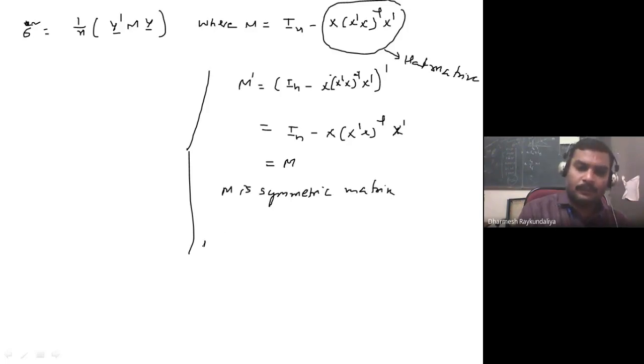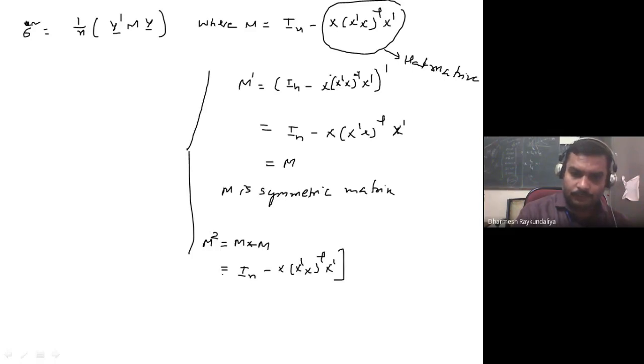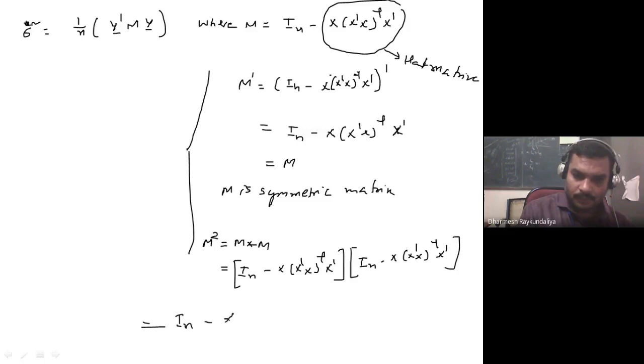Now what about M square? M square is nothing but M into M. So what is M? It is identity minus x (x transpose x) inverse x transpose, and again M is I n minus x (x transpose x) inverse x transpose. So you multiply this, what will you get? This identity multiplied with identity gives the identity. This identity multiplied with this, the quantity remains the same, it is x (x transpose x) inverse x transpose.